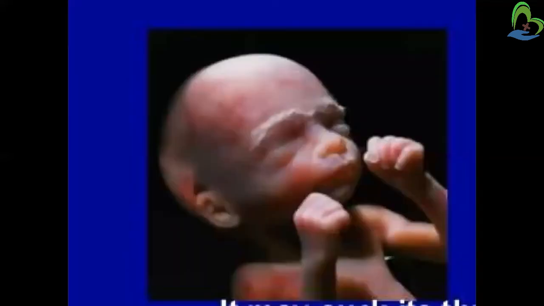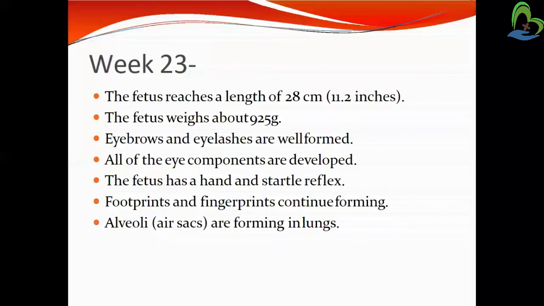Okay, so by the 17th to 21st week the fetus is well developed, looking like this figure. Hands and nails also come. Okay, the nose is well formed, ears well shaped, eyelashes present, and the mouth formed properly. So this is the image of the 17th to 21st week of fetal development.